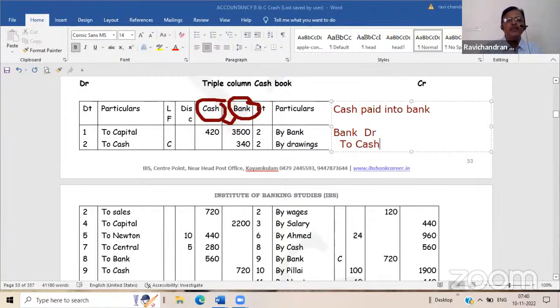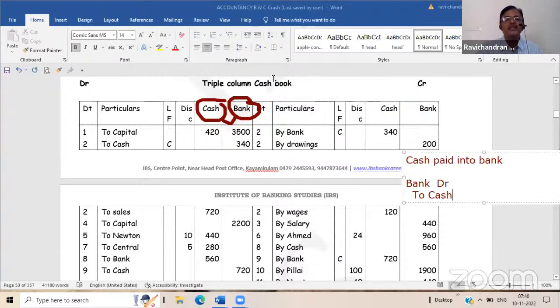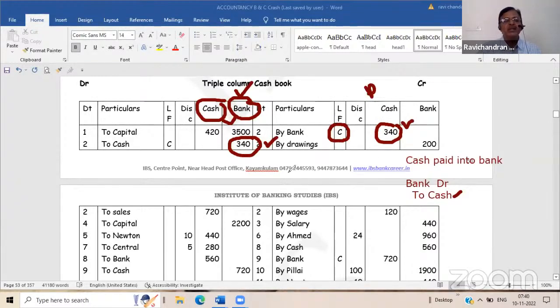So cash paid into bank means the bank balance is increasing. That means you have to debit, or incorporate that amount, in the debit side of the cash book. Here cash is a payment. Cash you have to record on the payment side. So one is appearing on the payment side, another one is appearing on the receipt side. That means on both sides the same amount has been either debited or credited. This is known as a contra entry, because in the same book, both aspects are recorded. Very rarely it will happen, and that too only in the form of cash and bank transactions.